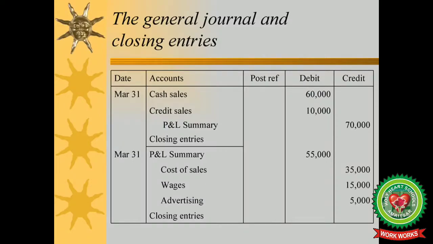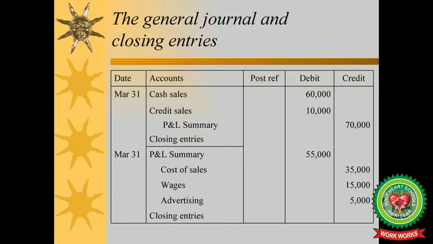The journal entries, journal and closing entries. Whenever we have to pass the entries at the end of a financial accounting year, that is either on the 31st of December or on 31st of March, where you have to record the closing entries and calculate the profits, then we pass it through the trading account or profit and loss account.